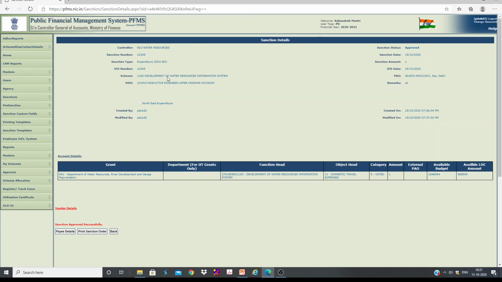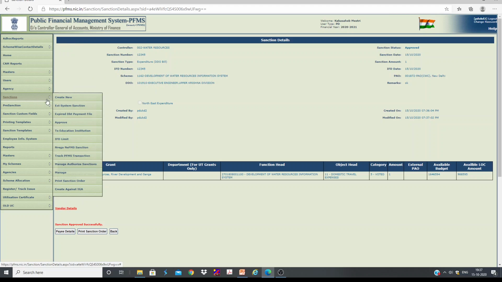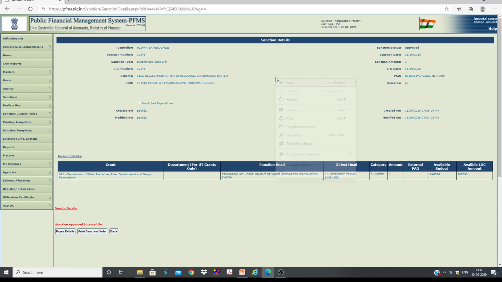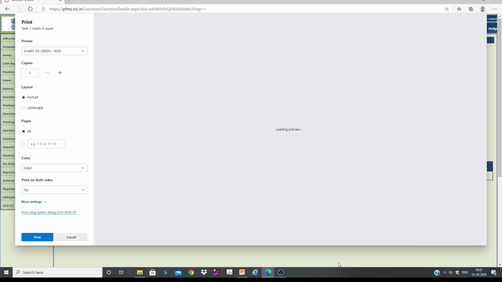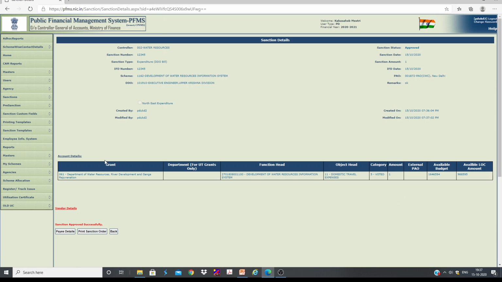So we need to take the printout here. Why? Because the printout is not coming with the help of the print sanction option, and this is not working. So by clicking the print option, we have to take the printout of this and attach it with the bill. Now the work at PD level is over. This will automatically go to the DDO maker, which we are going to show.